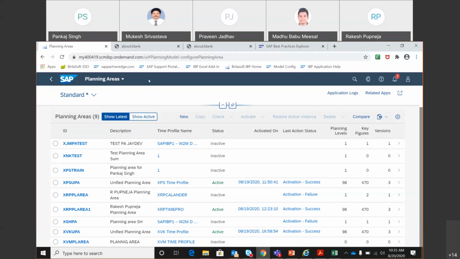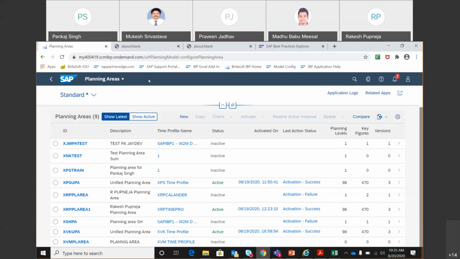And hence, we tried creating some of the configuration objects like attributes, master data types, time profiles, etc. on day two.